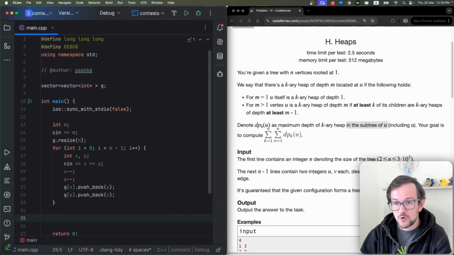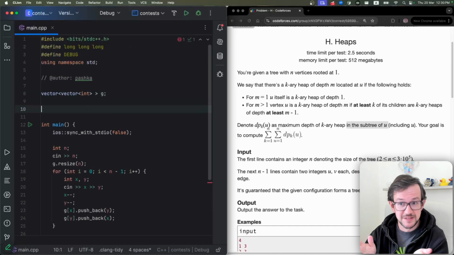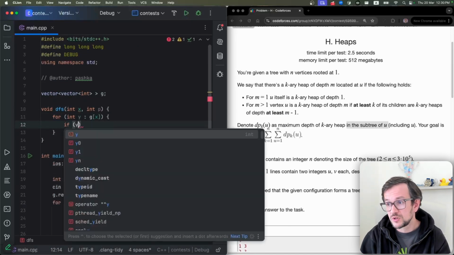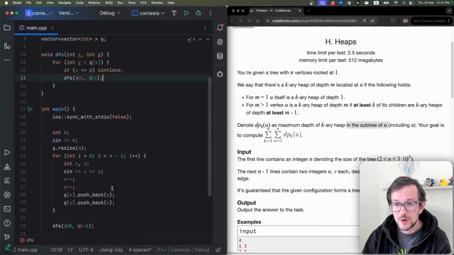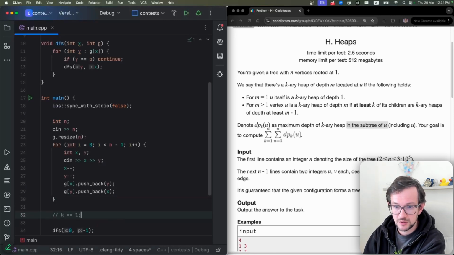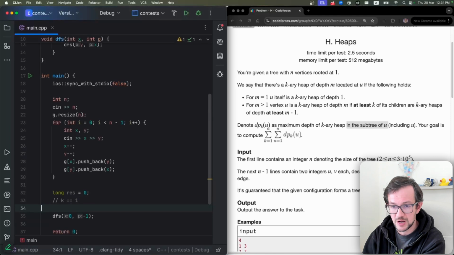Okay, it will be a lot of coding, so let's watch. It will be multiple DFSs, actually. Another thing: you also need to separately track the case when k equals 1. When k equals 1, the dp is just the height of the tree. So you need to pre-calculate the height of the tree and use it to calculate the answer for k equals 1.